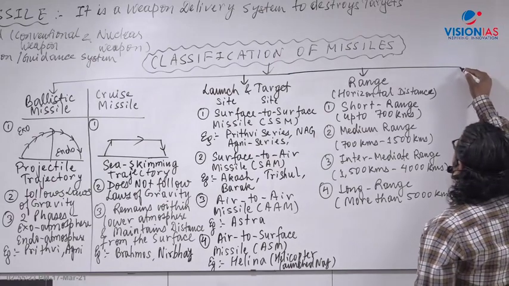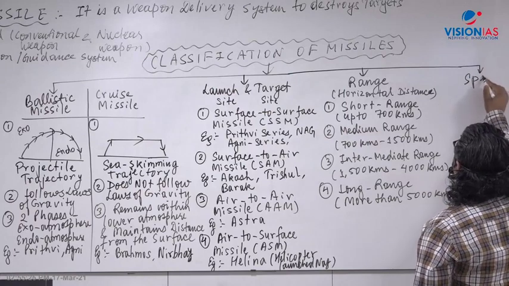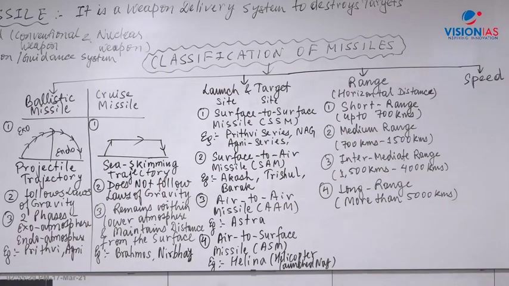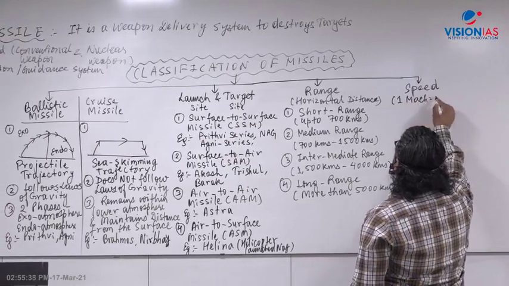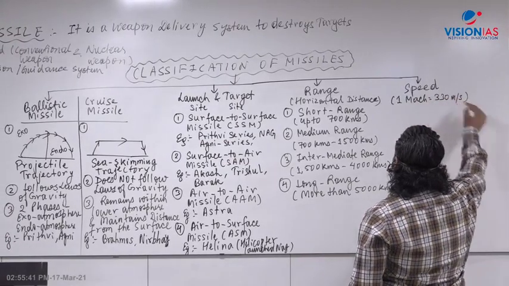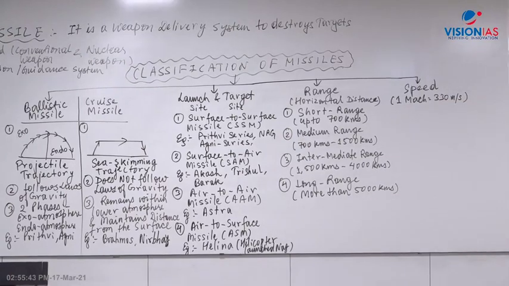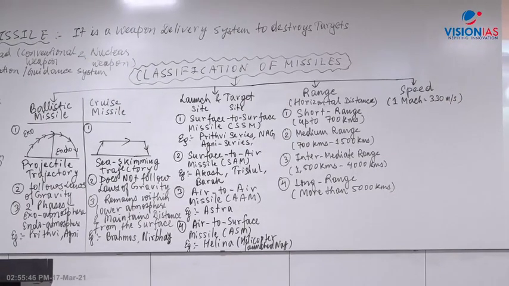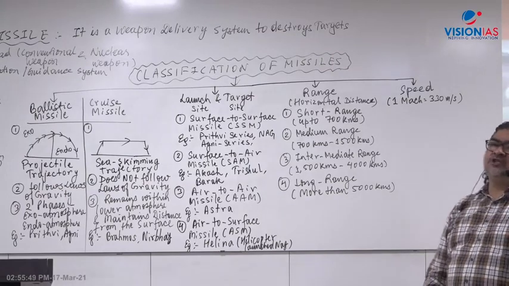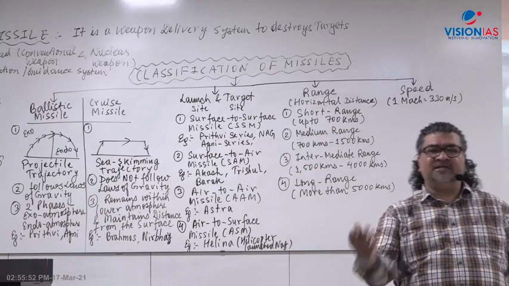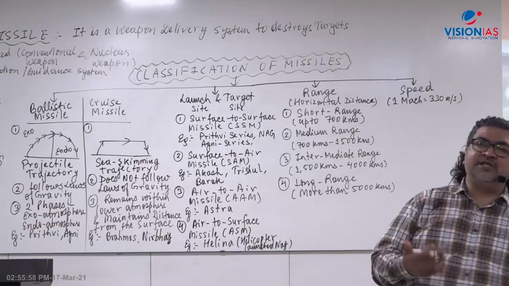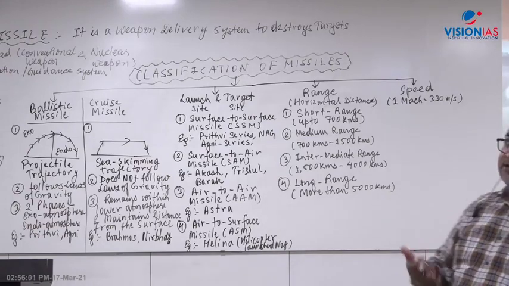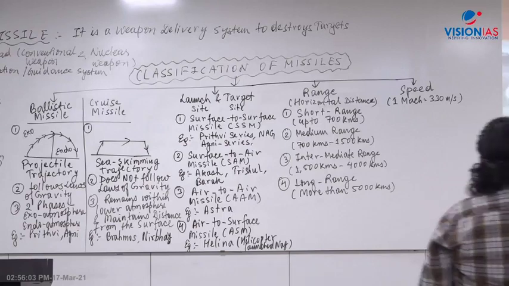Then what comes here? Speed. Based on the speed, whether it is a ballistic missile or a cruise missile, we can classify it. The speed is measured in Mach number. 1 Mach is equal to 330 meters per second, the speed of sound in air, approximately 332 meters per second. Sometimes in textbooks you will come across an average of 320. That depends on the study material; some say 1 Mach is 320 meters per second, others say 332 meters per second. That is the speed of sound in the air.